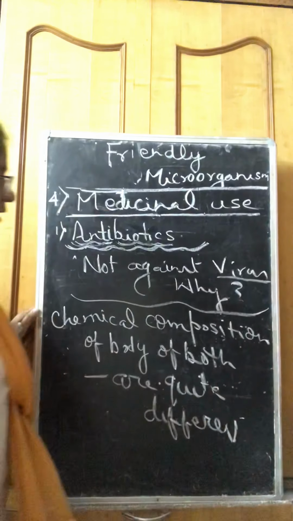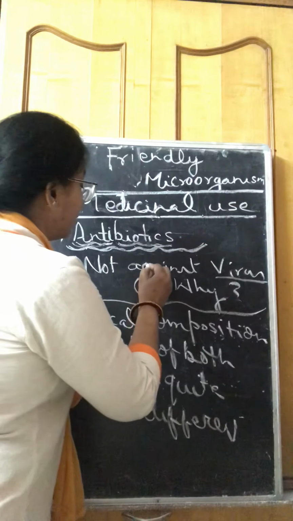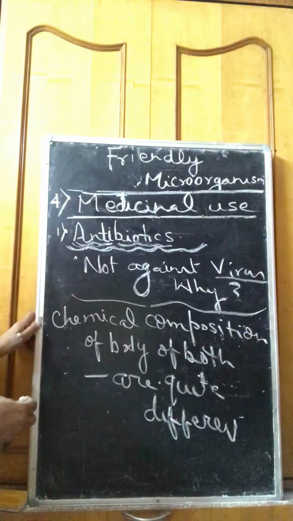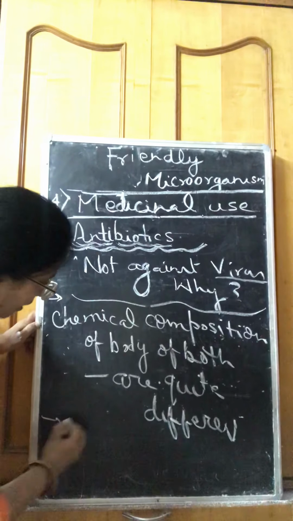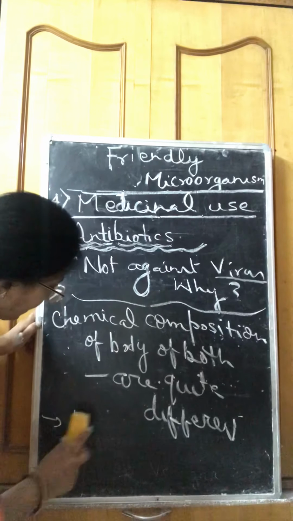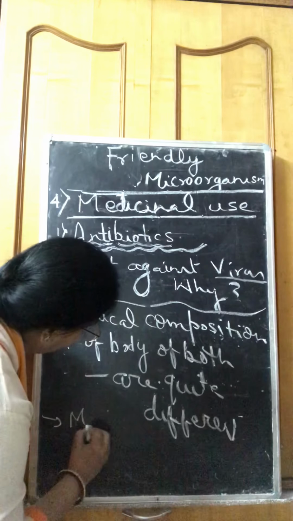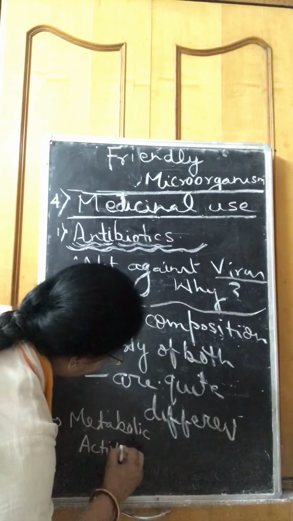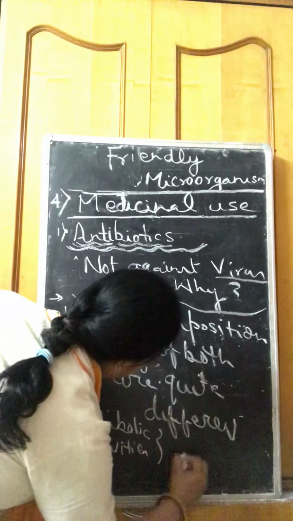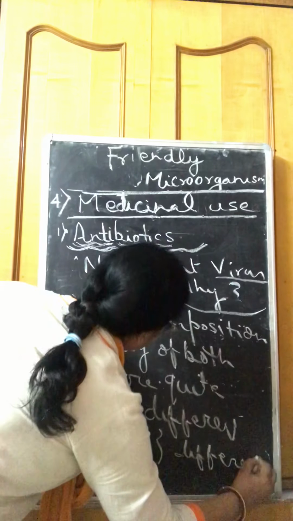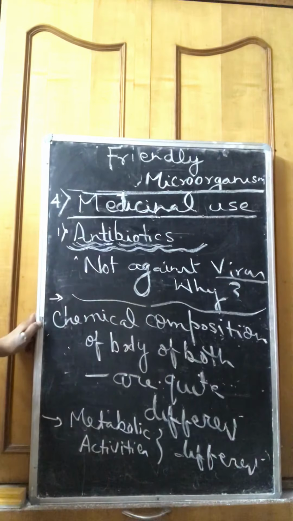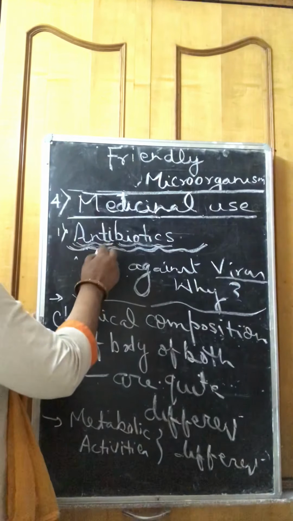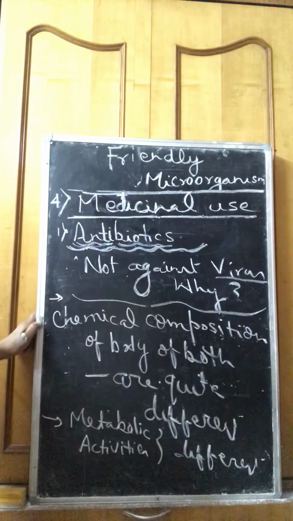Second thing, the metabolic reactions, the biotic activities in the body, are also quite different. That's why the same medicine does not work on both bacteria and virus. In the next class, I will discuss vaccines.